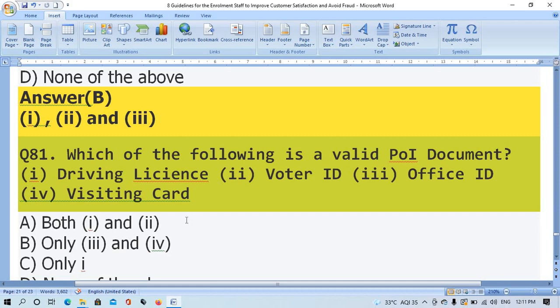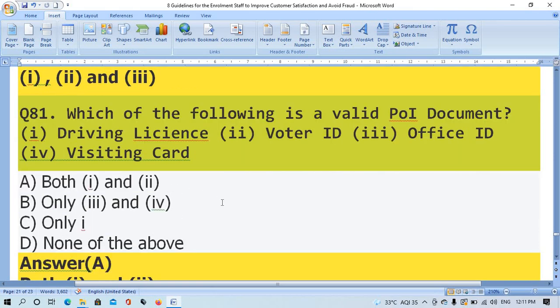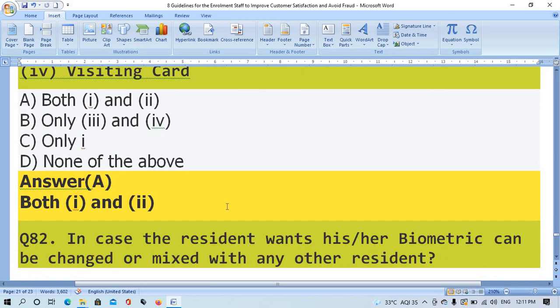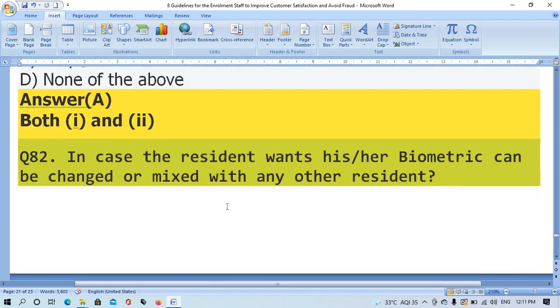Question number 81. Which of the following is a valid POI document? Option A: 1 driving license, 2 voter ID, 3 office ID, 4 visiting card. The right answer is option A, both 1 and 2. Question number 82.